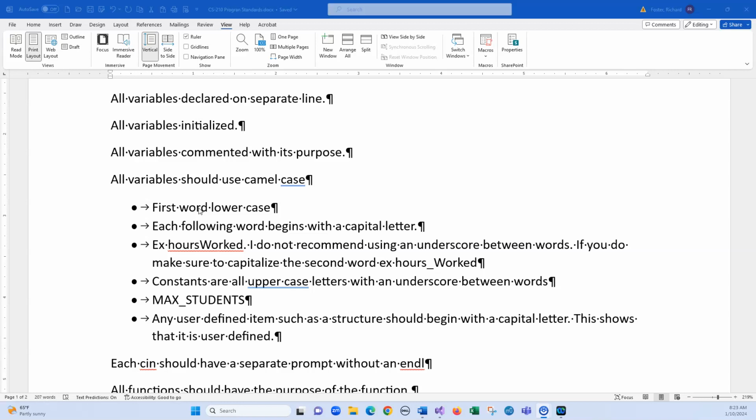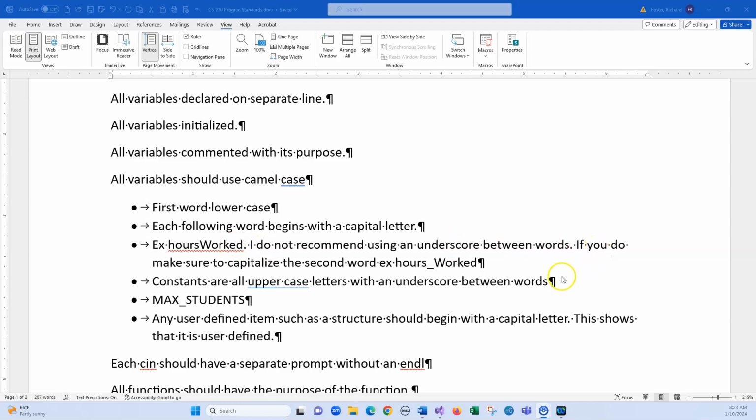And then each other word begins with a capital letter in here. So, I give you an example here, hoursWorked. Don't do hours underscore worked, especially if you do a lowercase letter. Make sure that you're using camel case, which does have every word except for the first word capitalized in here.